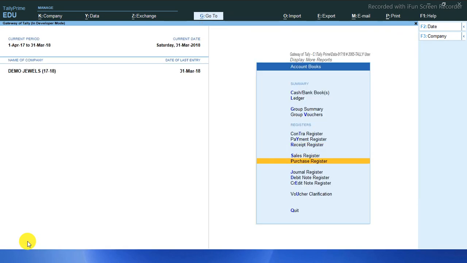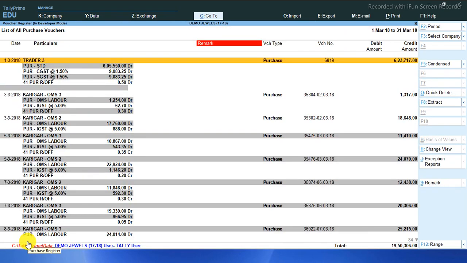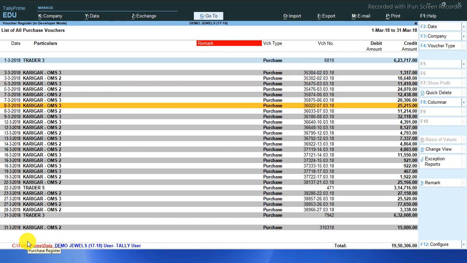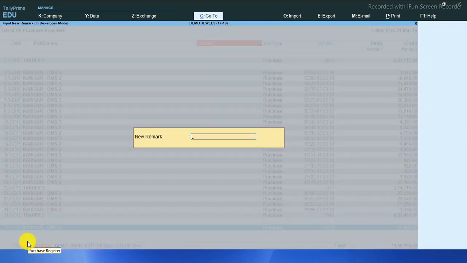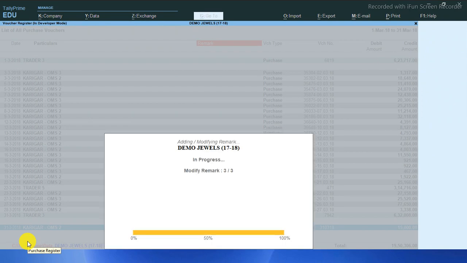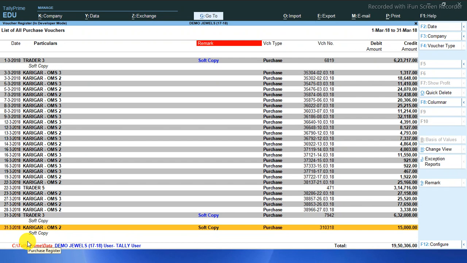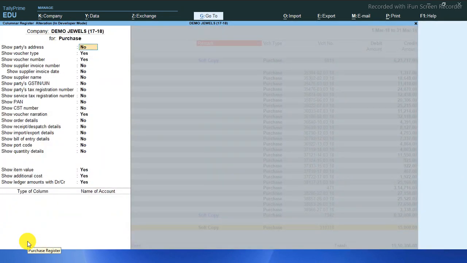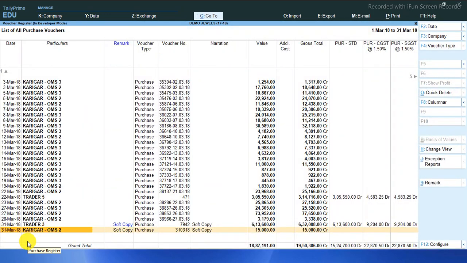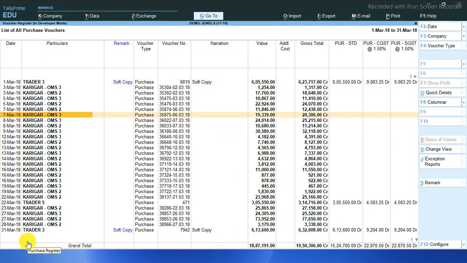You can see this in the columnar register also. Further I will show you. This is my educational version, so the entry date will be 1, 2 or 31st only. Say, soft copy. Now you press F8 for the columnar report. Here also you can see that soft copy in the remark.